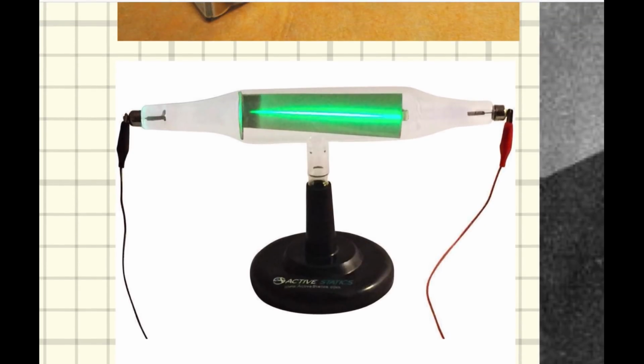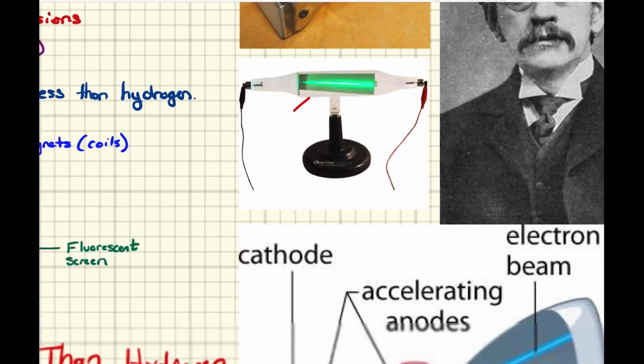This is a similar type of cathode ray tube where we are shooting a beam through that tube, and notice that that beam is an eerie green color, like alien green. So this is what J.J. Thomson was working with.